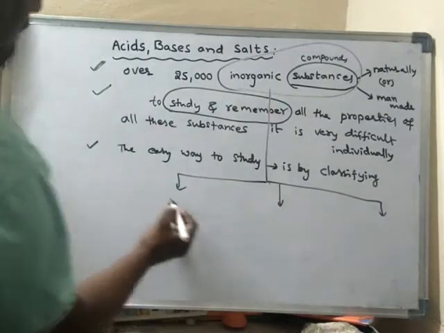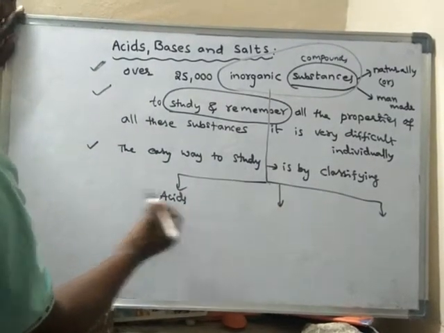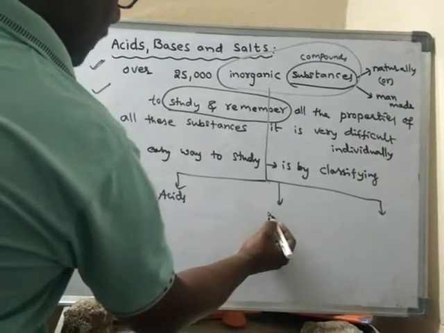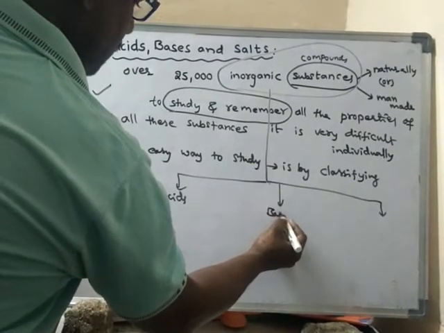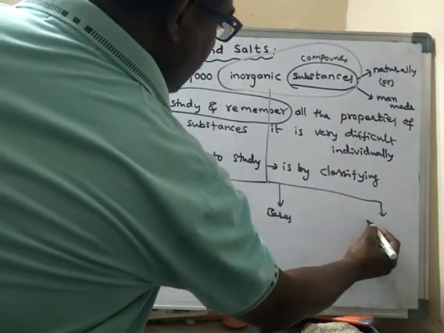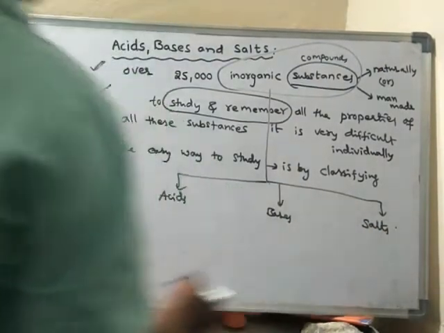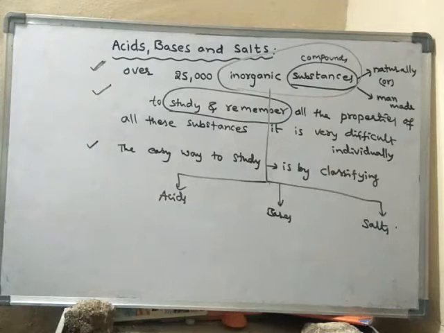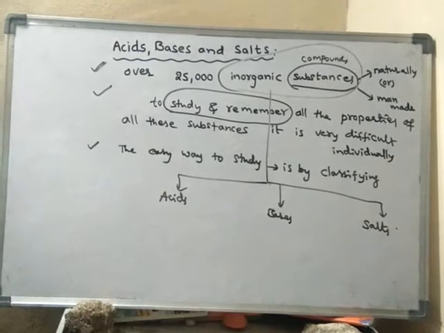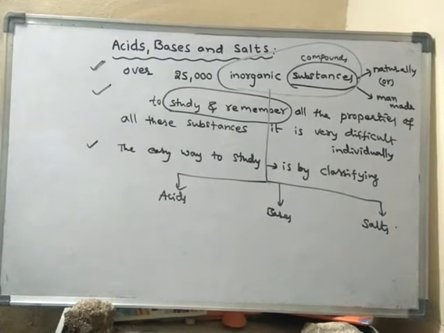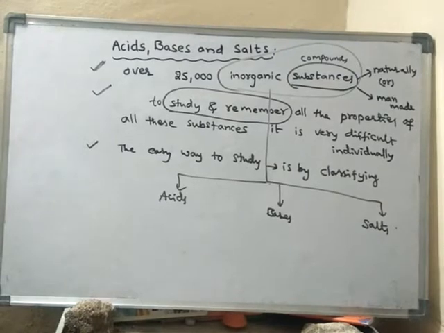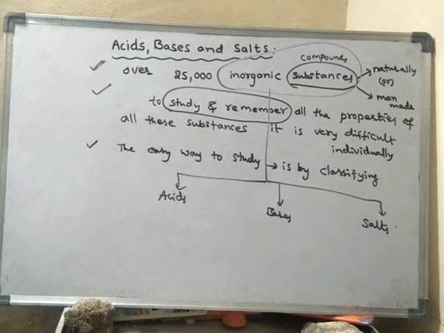What are they? One class of substances are called acids, another class are called bases, another class are called salts. As it is very difficult to study and remember the properties of each compound, therefore, to make the study easy, these compounds are classified into 3 types: acids, bases and salts.